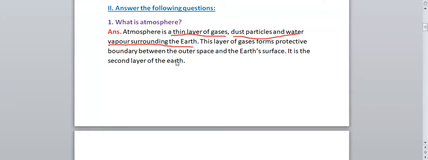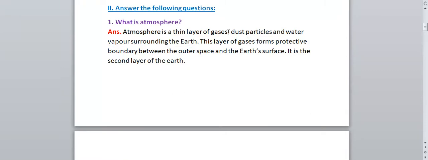So once again we'll read the answer. It is a thin layer of gases, dust particles and water vapor surrounding the earth. This layer of gases forms a protective boundary between the outer space and the earth's surface. It is the second layer of the earth. So you have to write the answer like this.